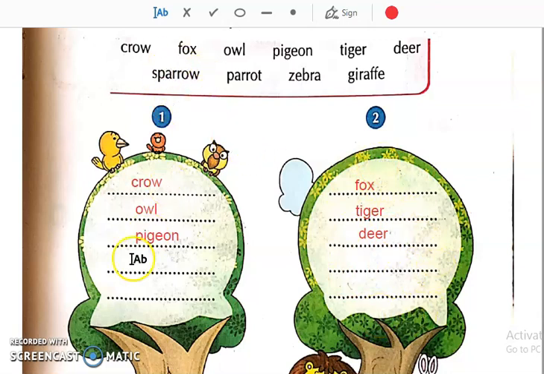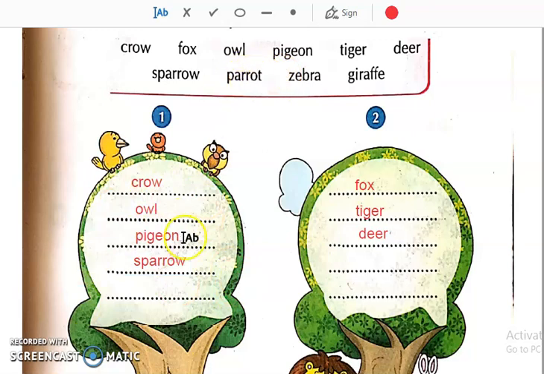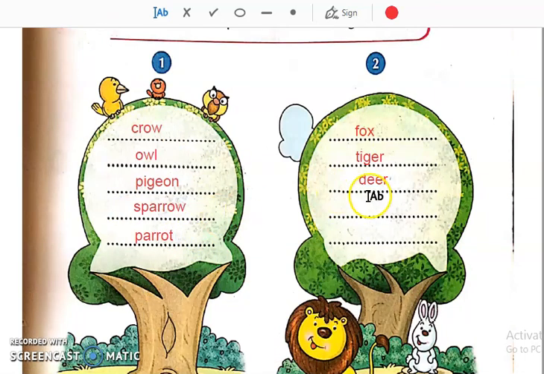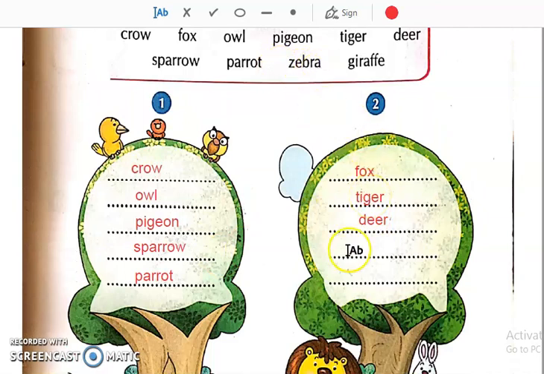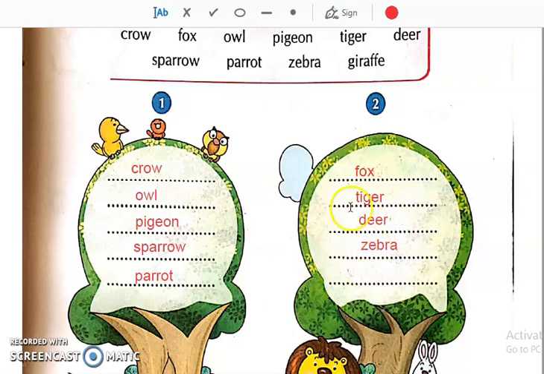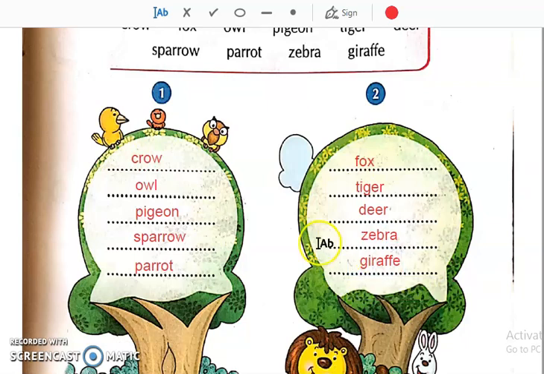Then sparrow. Sparrow is a bird, so that we will write in the first tree. Then parrot. Parrot is a bird, so that also we will write in the first tree. Now, which is the next one? Zebra. That is an animal. So we will write in the second tree, which is for the animals. Then giraffe. That is also an animal. So we will write in the second tree, that is for the animals.